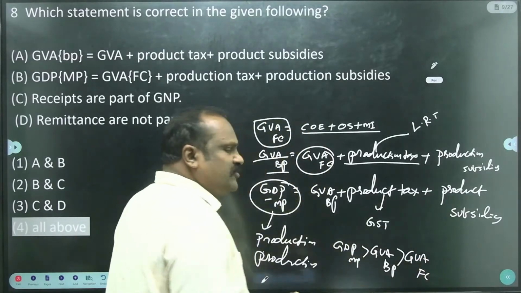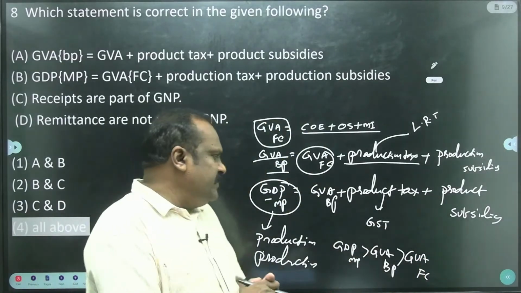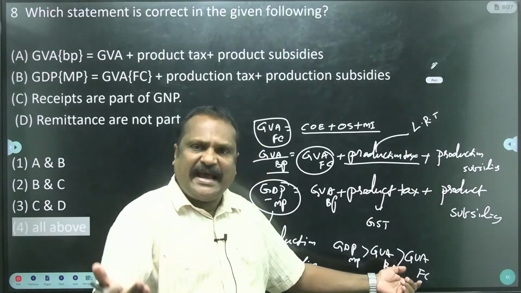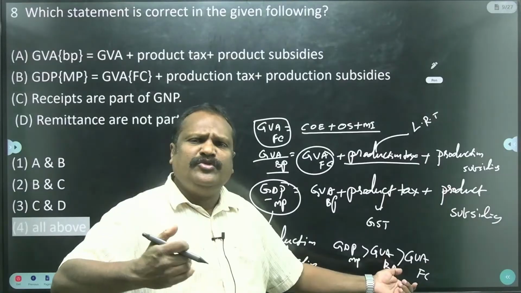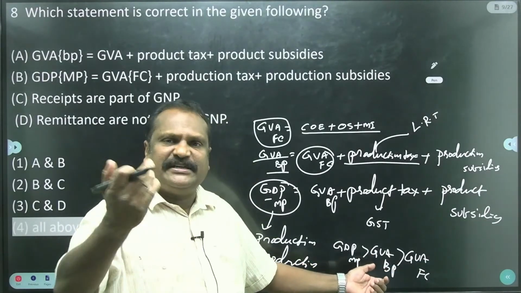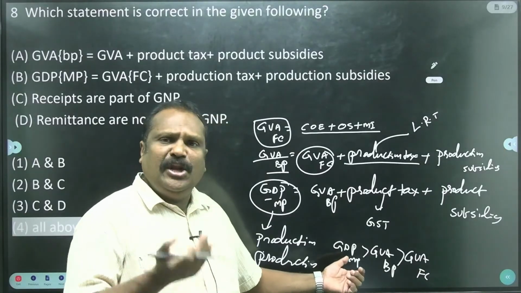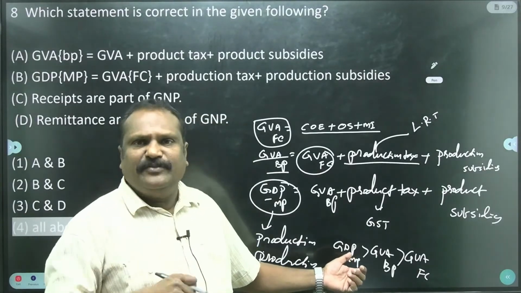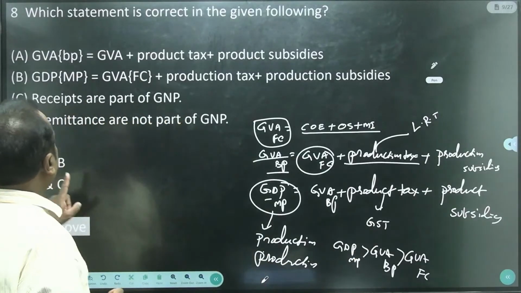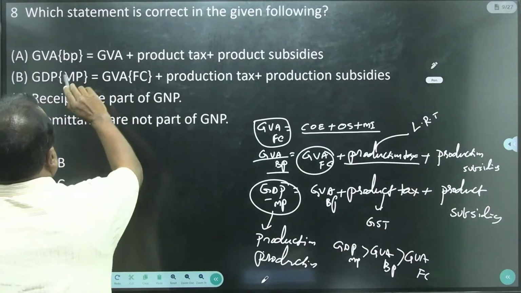Why is GVA FC smaller compared to GDP MP? GVA FC has no taxes, it excludes all the taxes. GVA BP includes the production tax. GDP MP includes the product tax, means production as well as the product tax. That's why it is larger. So both the statements are wrong.